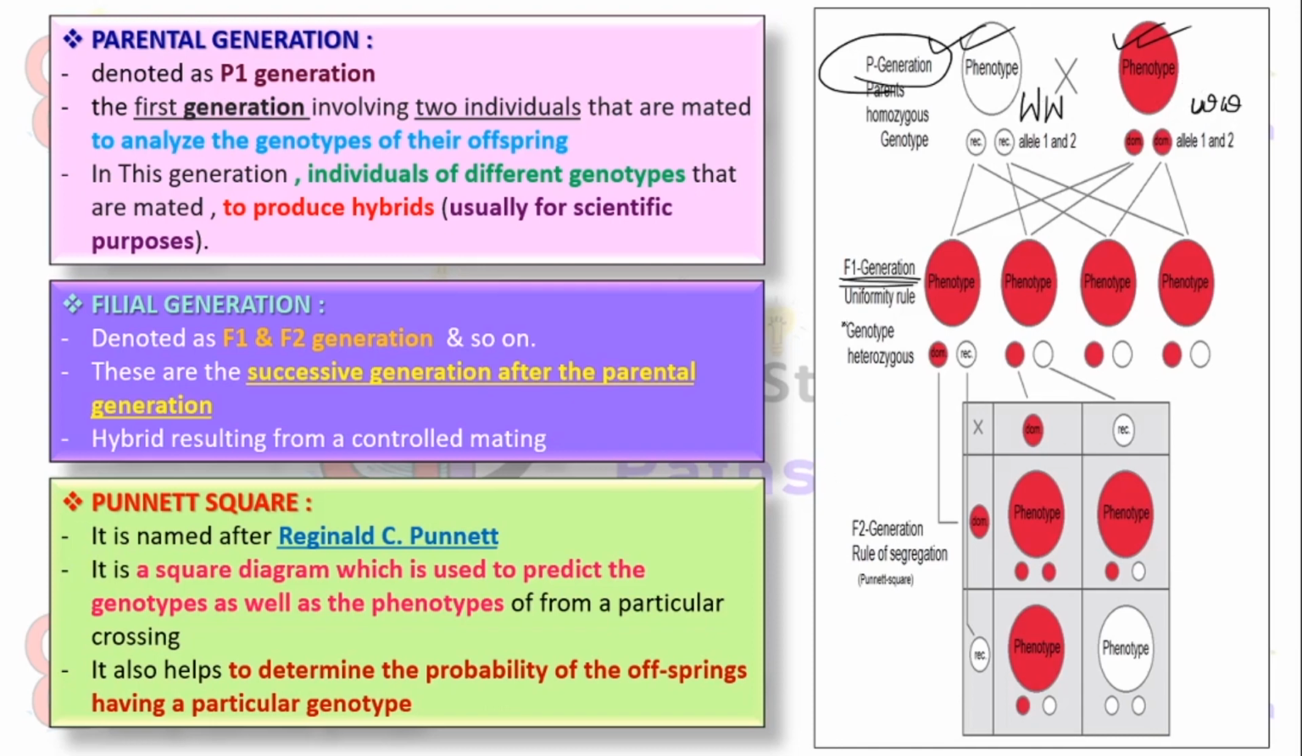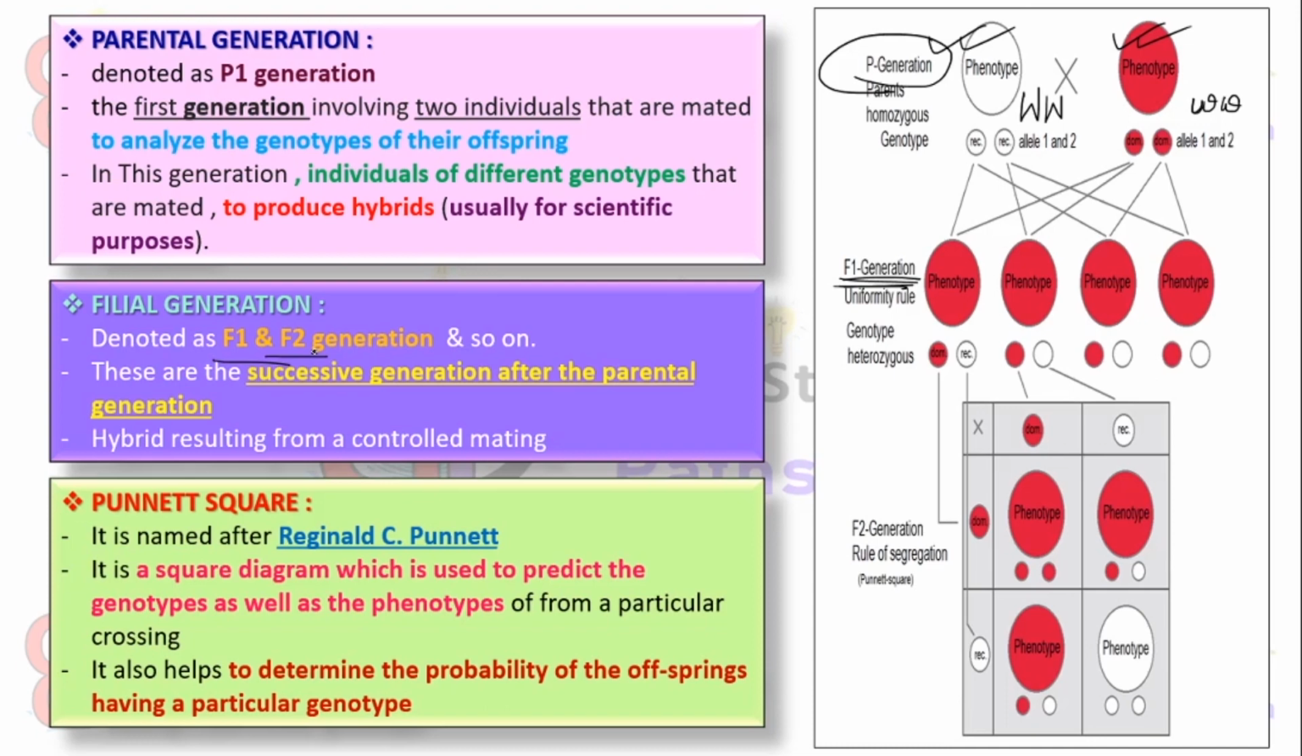After this generation, we will get the first filial generation. So what is the meaning of filial? Filial means the offspring, which is denoted as F1, F2 and so on. And these are the successive generations after the parental generations. And they are hybrid, resulting from controlled mating. And this kind of controlled mating occurs for scientific purposes.